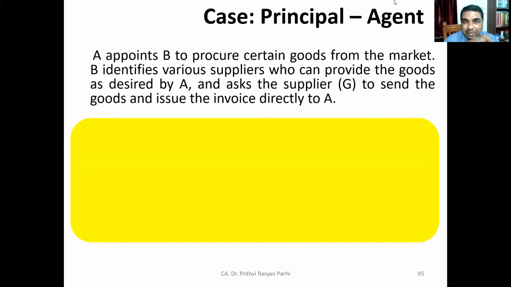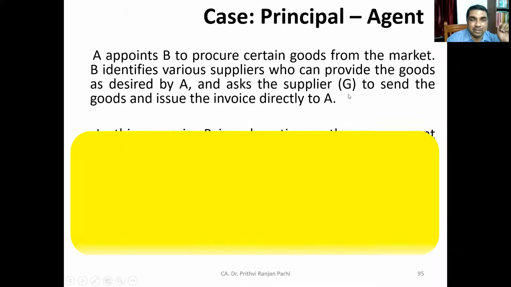So B is identifying the supplier. He has identified a supplier, named G, and G will be directly sending the invoice to A. The question is whether it will be treated as a supply between B to A. B is the agent, A is the principal. No, it is quite clear. It is directly supplied by G to A. So in this case, what will happen?